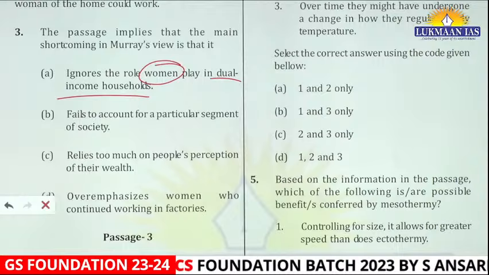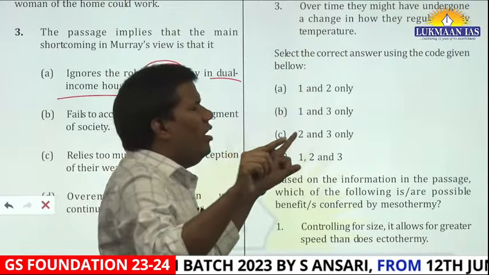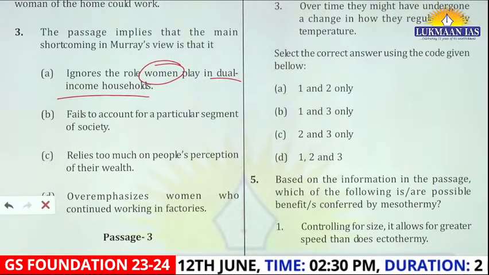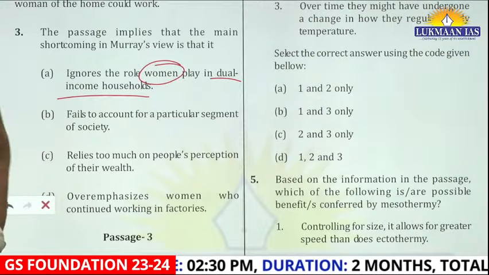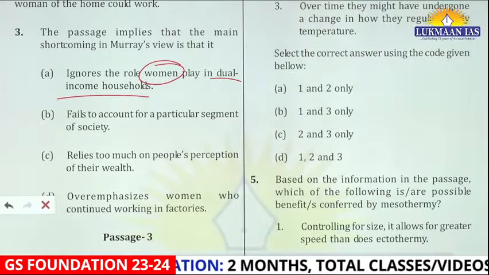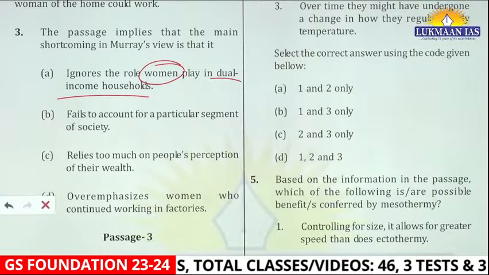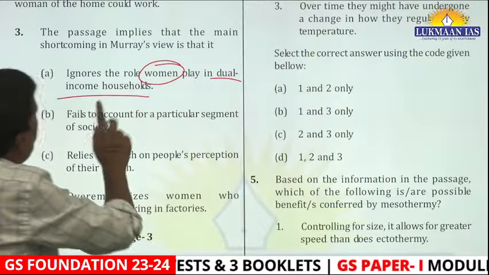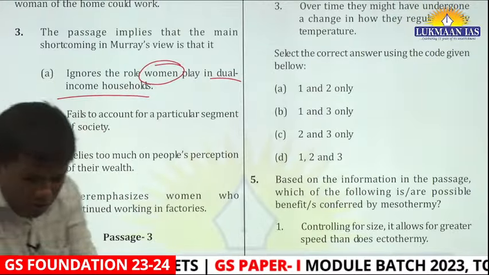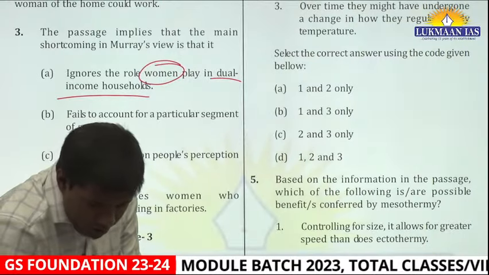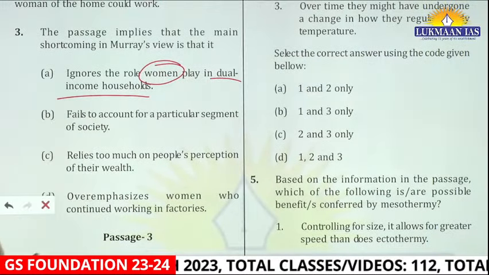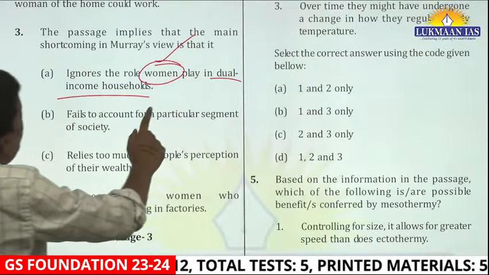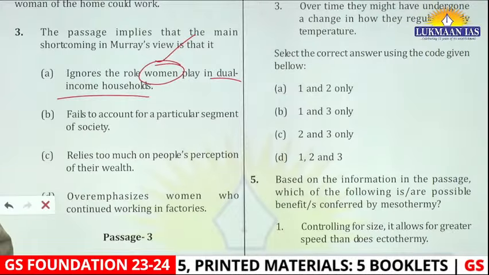Because when I was reading that paragraph, I underlined that middle and what came after however. I'm not aware what the question is, but I know that whenever however or a adjoiner is used, some message is conveyed. This logic is deeply embedded in my mind. So I thought they talked about the middle level, middle and lower middle class women. Okay, so the moment I said, they ignored the role of this particular section, not all women.